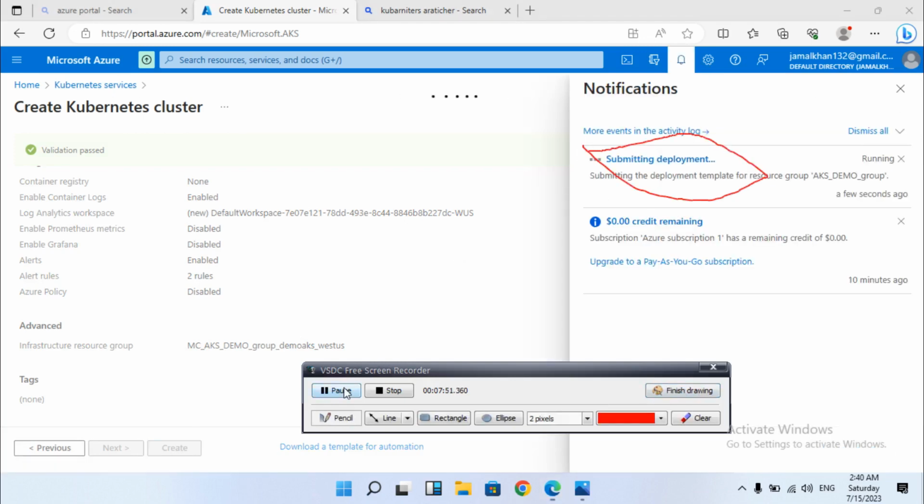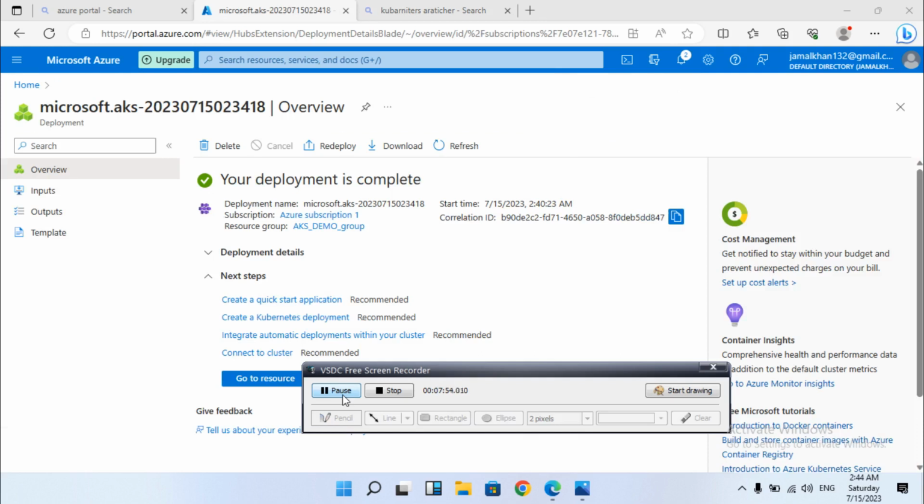Alright, as I already told you, it depends on your network, so we are going to pause for a few minutes here. And you can see that our deployment has now been successfully completed. It means we can now use our cluster to deploy our pods.